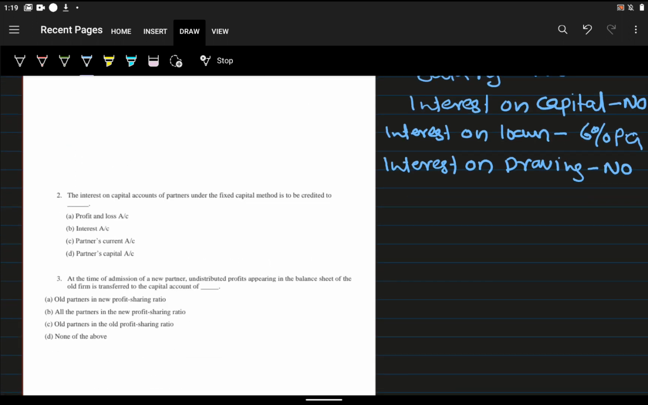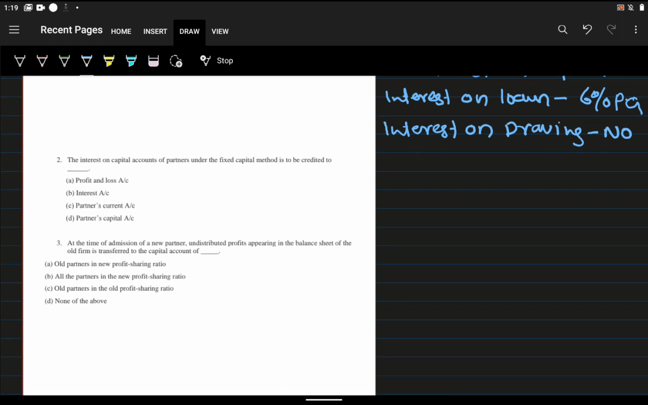Okay, then the second question. The interest on capital account of partners under the fixed capital method is to be credited to dash. We already studied in the basic lesson of partnership accounts the partners' capital account in the fluctuating and fixed methods. Under the fixed capital method, you can see two accounts. First one is the capital account, second one is the partners' current account.